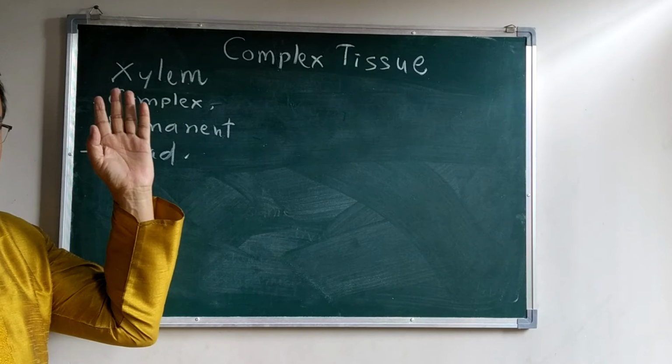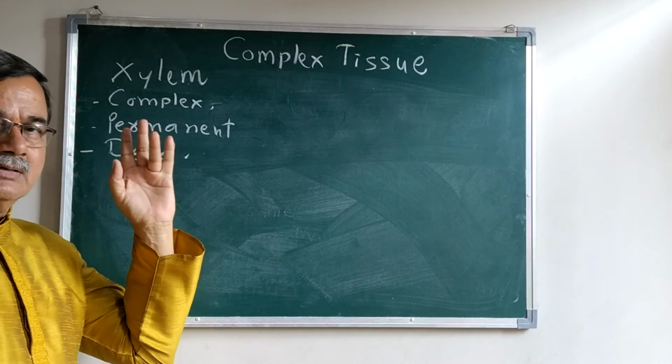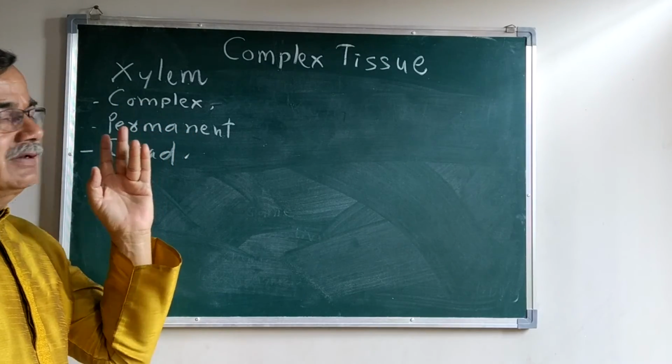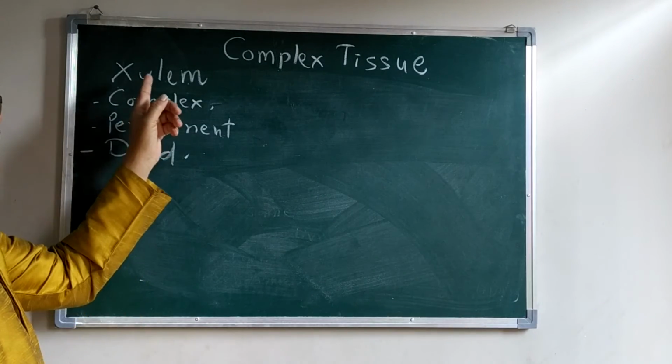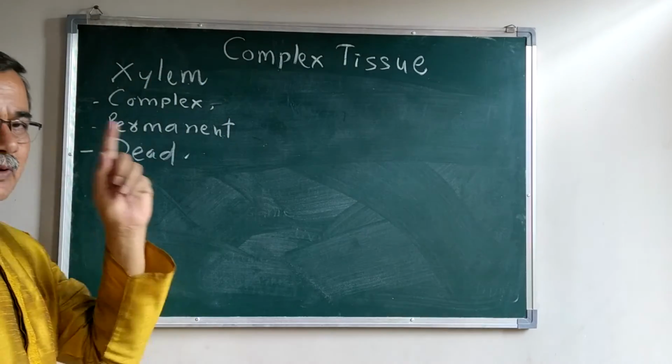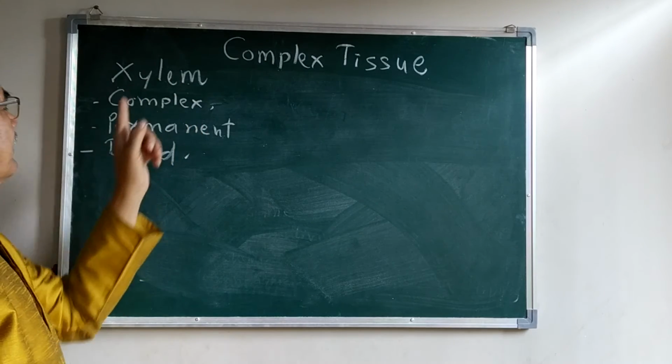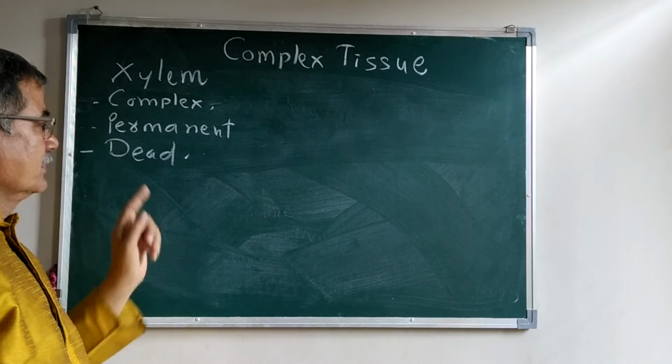In simple tissue, parenchyma and collenchyma are living tissues, and sclerenchyma is a dead tissue. Among complex tissues, phloem is a living tissue and xylem is a dead tissue.